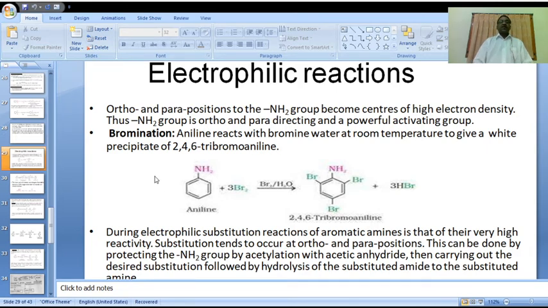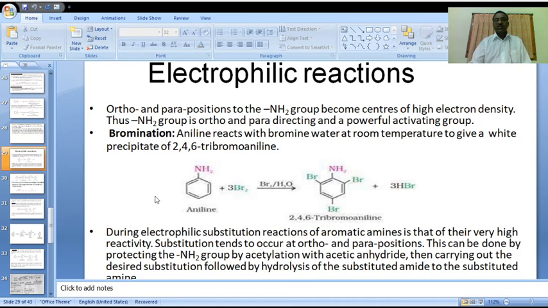Ortho and para positions to the amine group become centers of high electron density. On aniline, these two ortho positions and the para position are high electron density places.